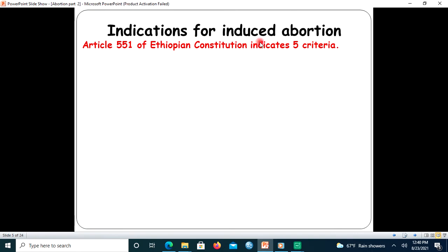So, what are the indications for induced abortion? Article 551 of the Ethiopian Constitution indicates five criteria. The first one: if the pregnancy resulted from rape or incest as disclosed by the woman. So, the woman coming to request induced abortion reports that the pregnancy resulted from either rape or incest.